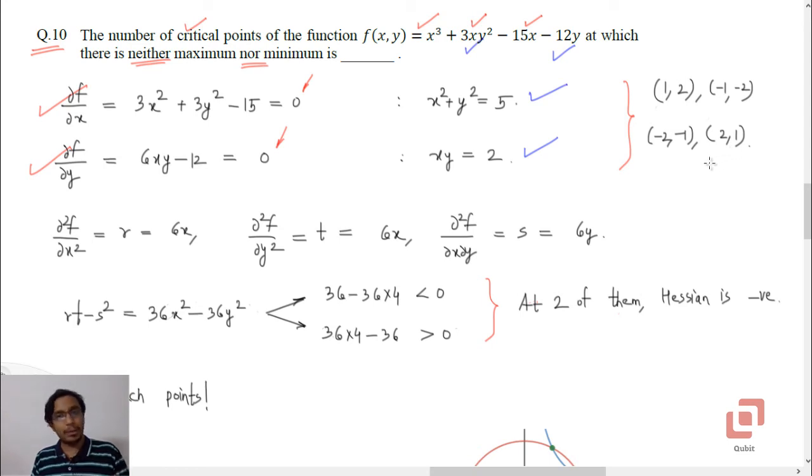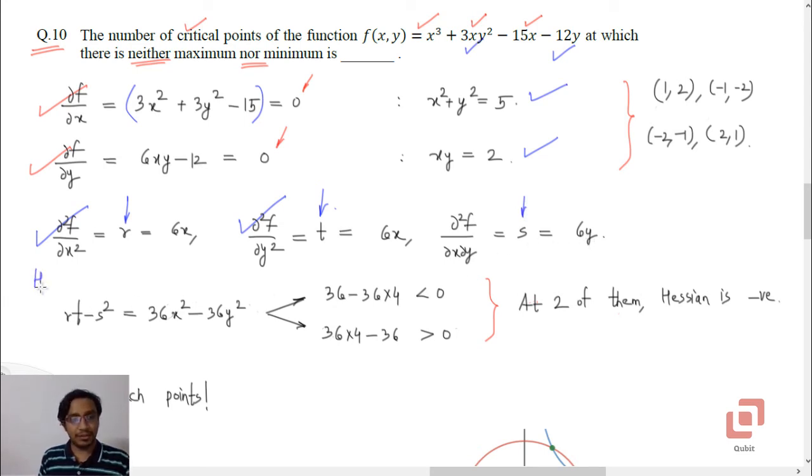Now we need to determine which of them are saddle points and which are not. To do that, let us go to second derivatives. We'll find del 2 f by del x squared, which is 6x. Let us call it r. Let us go to del f by del y and find del 2 f by del y squared, which will be 6x. Let us call it t. Now the mixed partial derivative: let us go to this and find its derivative with respect to y and call it s. So this is 6y.